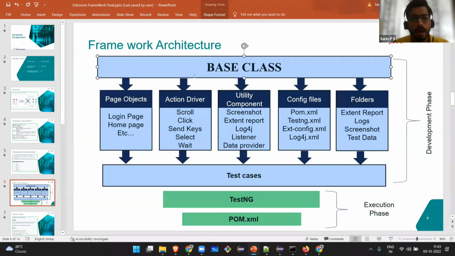So, page objects access, what I was saying. Inheritance. So all the other OOPS concepts are what is getting used here. All other classes will be inheriting methods written in the base class. For execution, with the base class and all other remaining Java code, we will be preparing our test cases. So I will walk you through what is present inside page object, action class, utility, config, and all the folders. Just be with me.